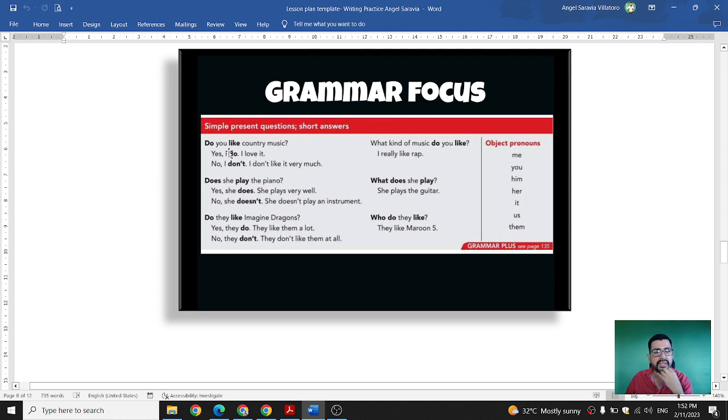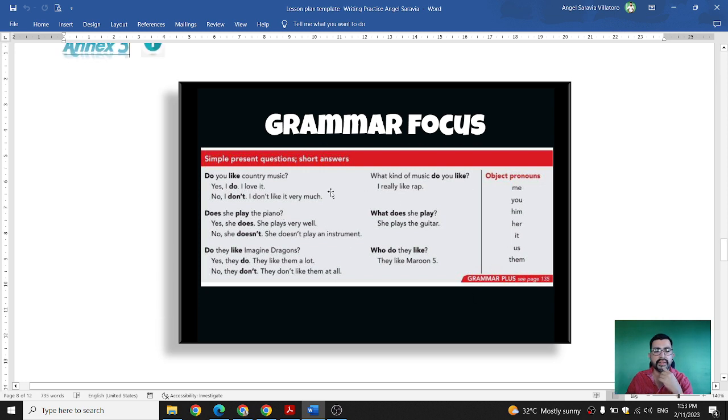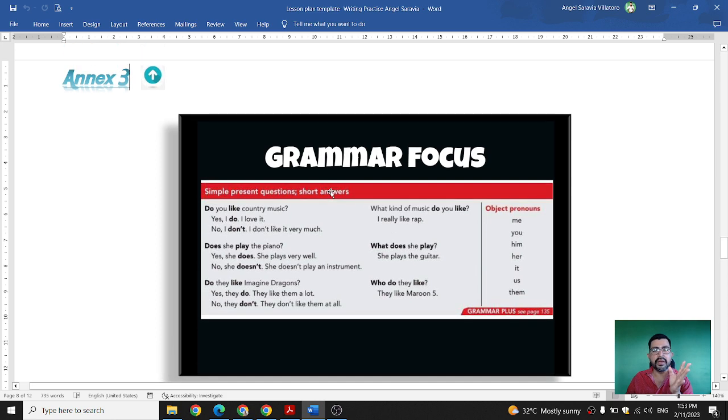If you check right here, this is the structure that we have for a question and also for an answer, in affirmative and also negative. For example, do you like country music? Yes, I do. I love it. Or no, I don't. I don't like it very much. So you see, we have the structure, and we also have to focus on the object pronouns. On this part right over here, again, we're going to be focusing on the writing part.